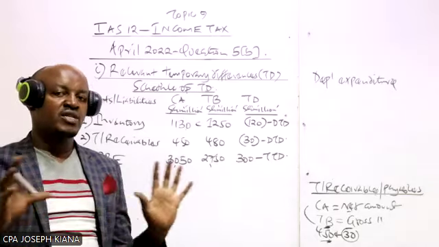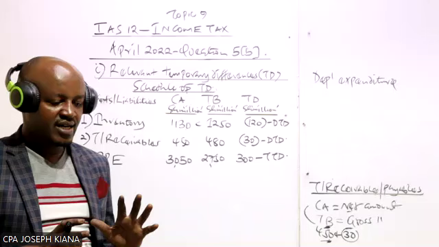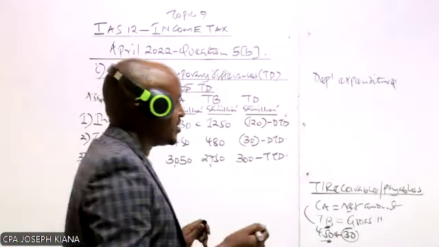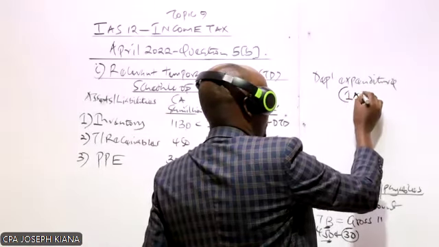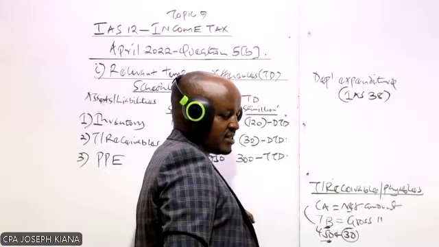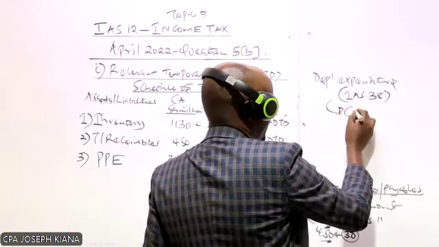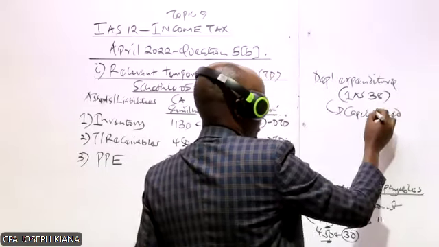So the company will incur so many costs. Now, these costs incurred in developing a new product should be accounted for in accordance with IAS 38. International Accounting Standard number 38 requires that this expenditure should be capitalized.